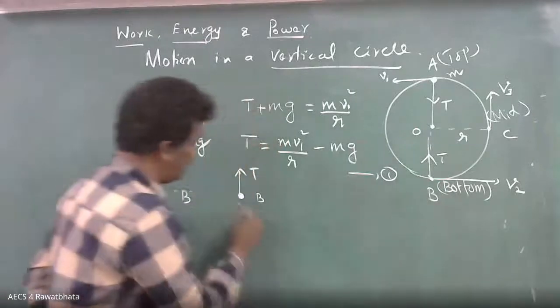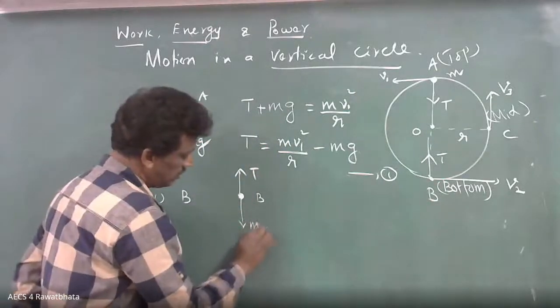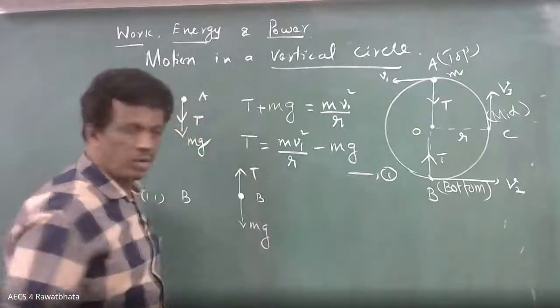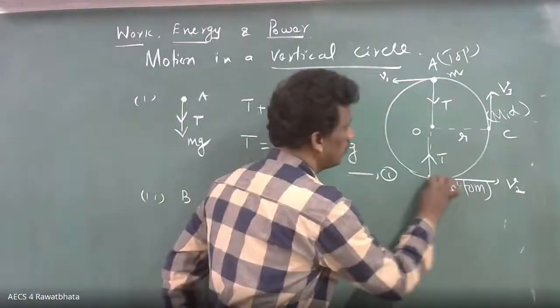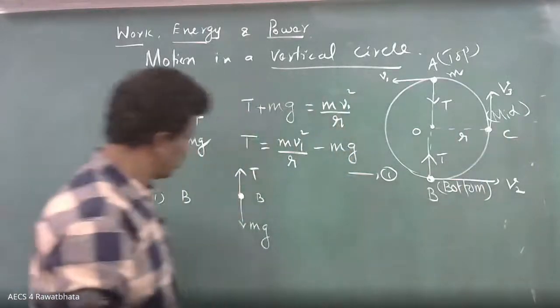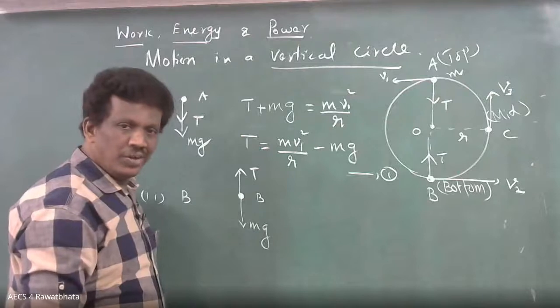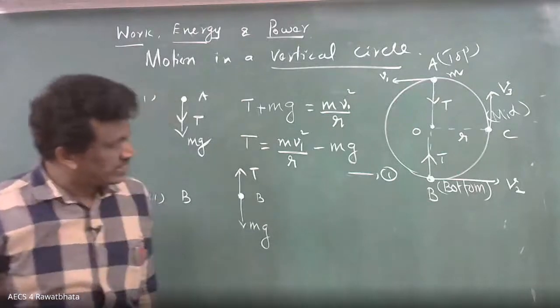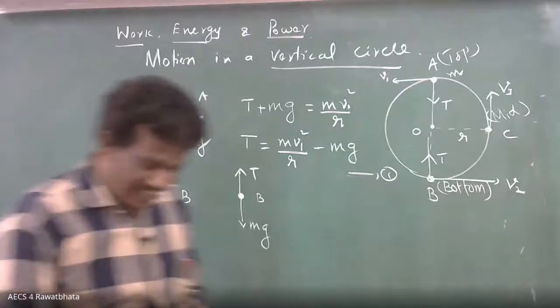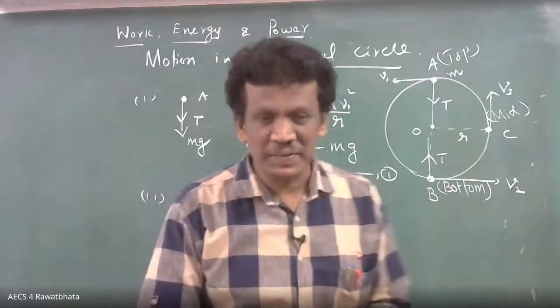Mg has no change because it is the same body with the same mass. Which one provides centripetal force? Tension. Okay, anybody can give me the answer?